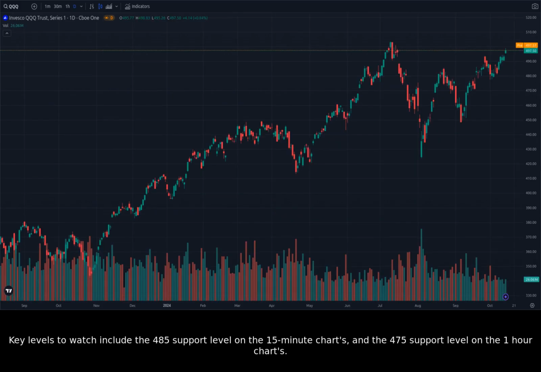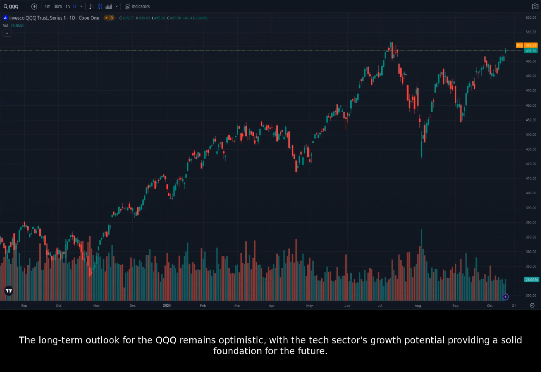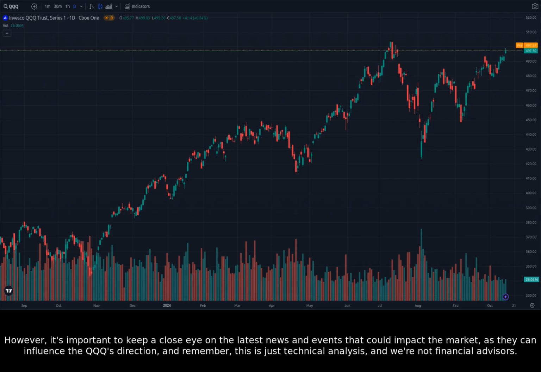Key levels to watch include the 485 support level on the 15-minute charts and the 475 support level on the one-hour charts. A break below the 485 level could signal a correction, while a break above the 495 resistance level could trigger a significant surge in price. The long-term outlook for the QQQ remains optimistic, with the tech sector's growth potential providing a solid foundation for the future. However, it's important to keep a close eye on the latest news and events that could impact the market, as they can influence the QQQ's direction.